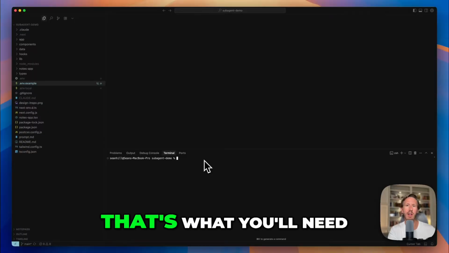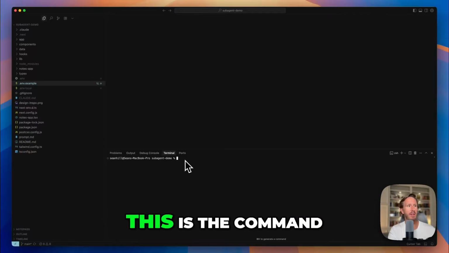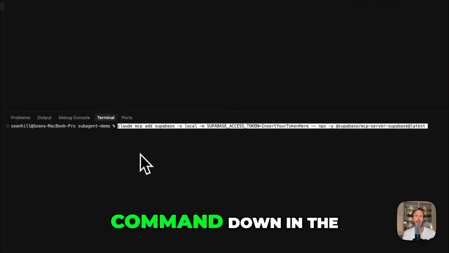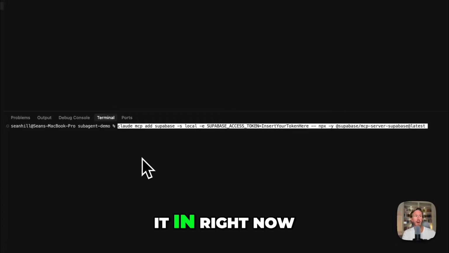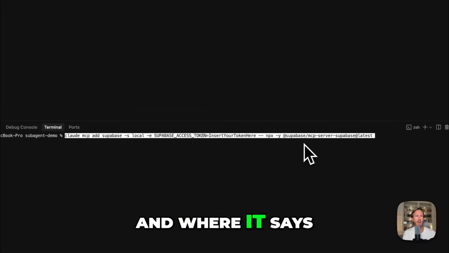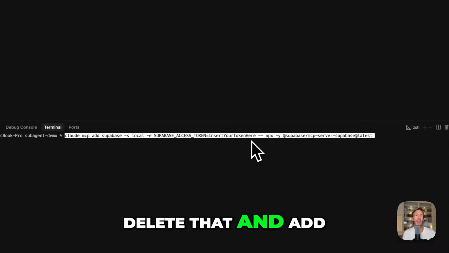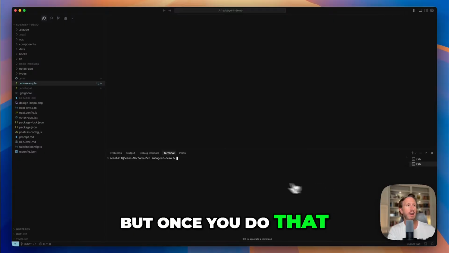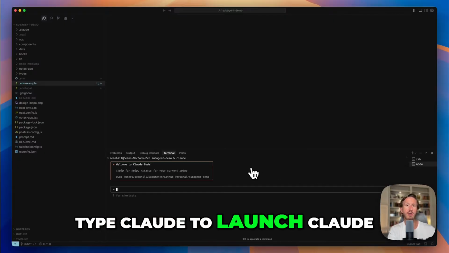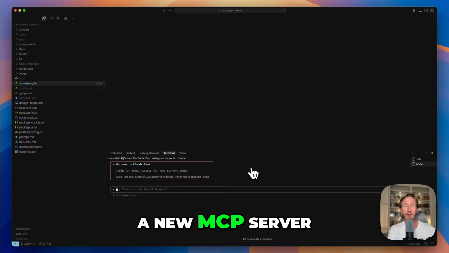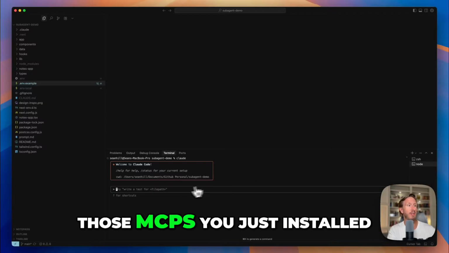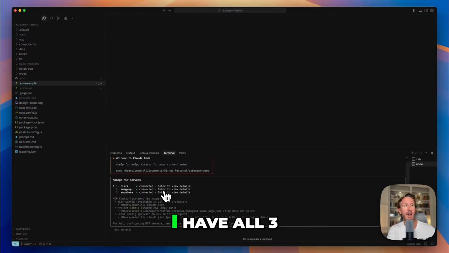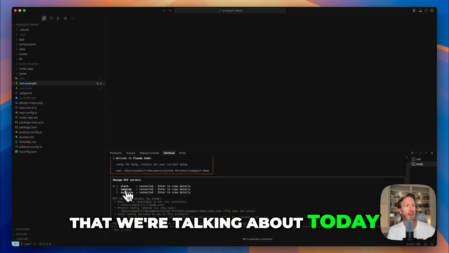Now, once you have the access token, that's what you'll need to input in the next command. This is the command that's going to install the Supabase MCP so that Claude Code can use it. I'm going to put this command down in the show notes, so no need to memorize it or enter it right now, but this is the basic syntax. Where it says insert your token here, delete that and add the token that we just generated and copied to our clipboard. Now, I've already added this, but once you do that, you can open another terminal and type claude to launch Claude. Make sure that every time you install a new MCP server, you restart Claude so that it can see the MCPs you just installed. To check what you installed, you just type /mcp, and you can see I have all 3 of the MCP servers that we're talking about today, including Supabase.